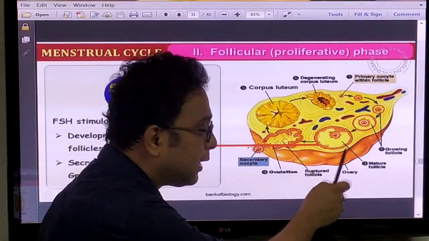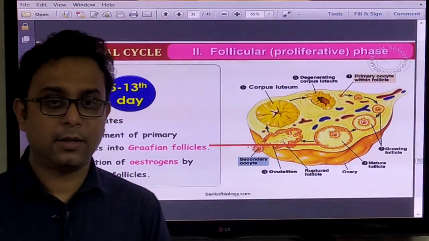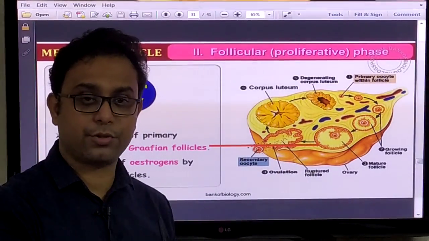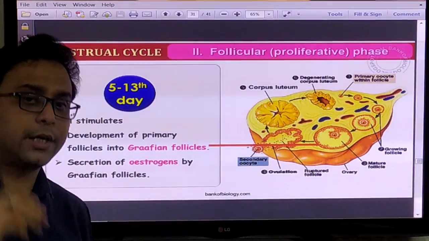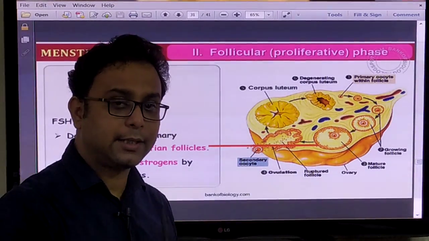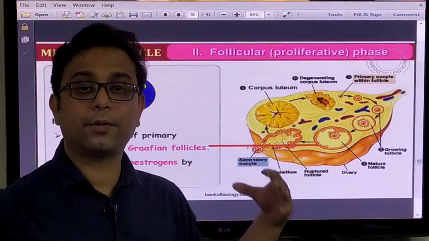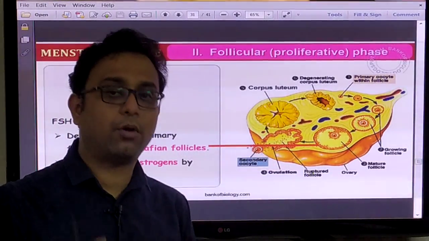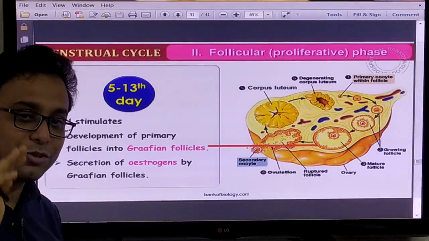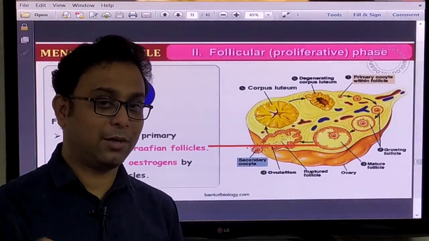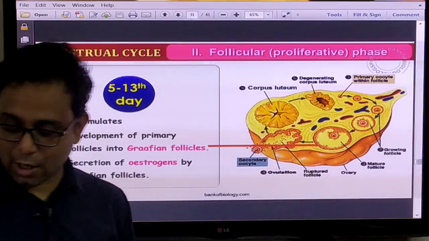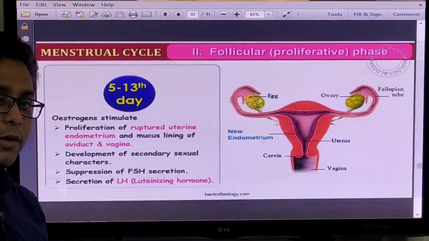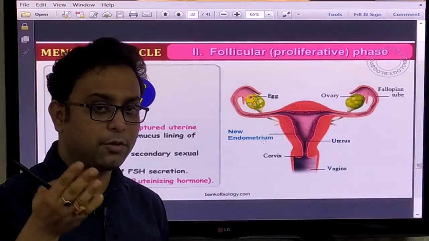When the Graafian follicles are matured, at that time they also release some hormones. Most commonly it is called the estrogen. What is the name of the hormone? The estrogen. From where is it produced? It is produced from the ovary. Especially the Graafian follicle releases this type of hormone, which is the most important hormone of the female body. Already you know it. Now the estrogen, what is its function? This question may come in your exam.